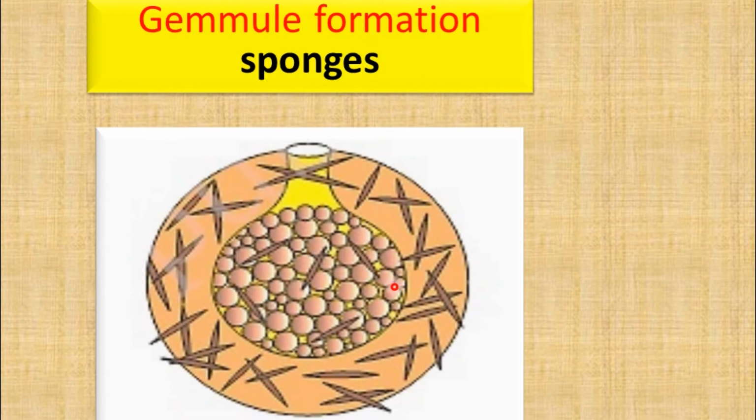During unfavorable conditions, the sponges disintegrate and the gemmules are liberated. When the condition becomes favorable, the gemmules begin to hatch and new sponges are produced. What has happened is that the round internal buds are called gemmules. The process is known as gemmule formation.